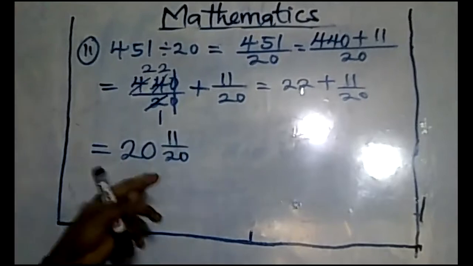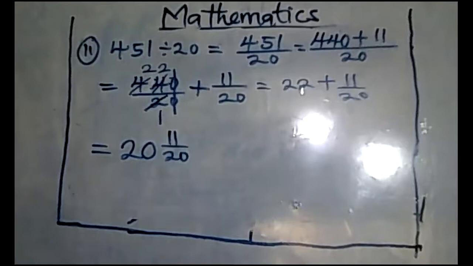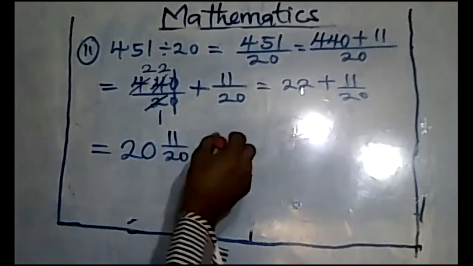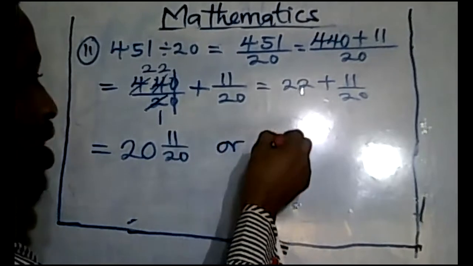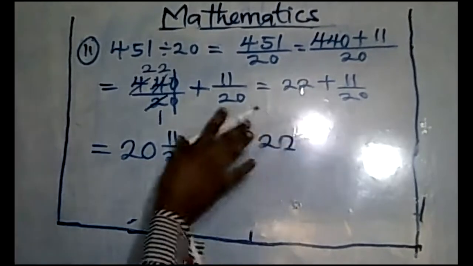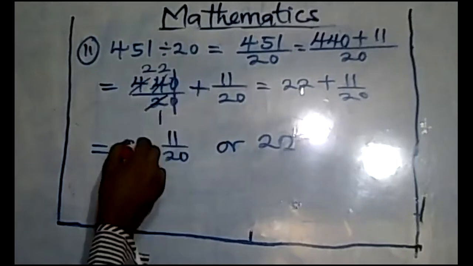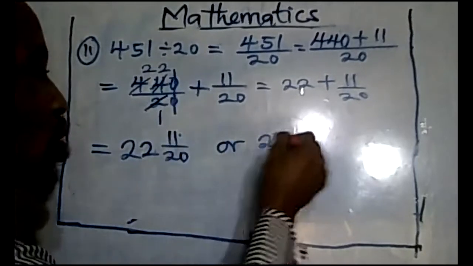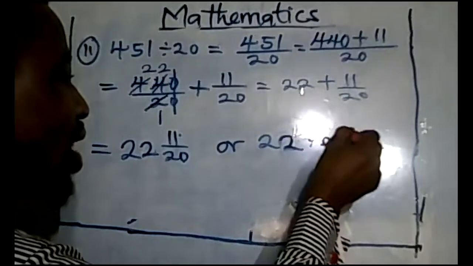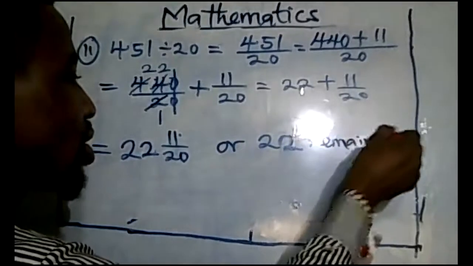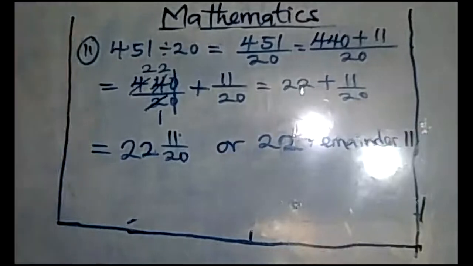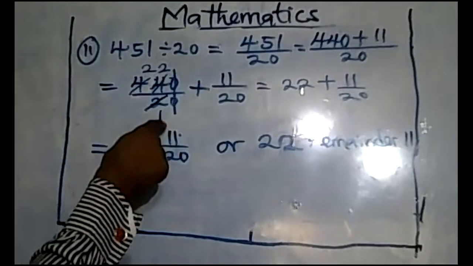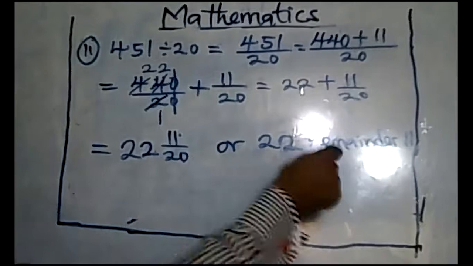That is a mixed fraction. Or you can write 22 remainder 11.